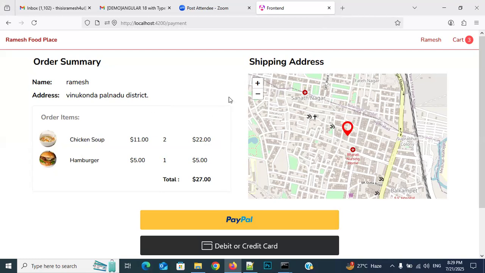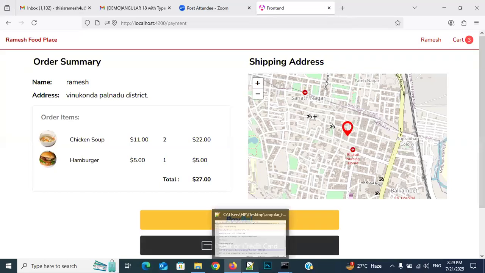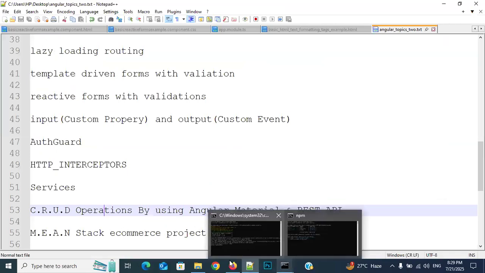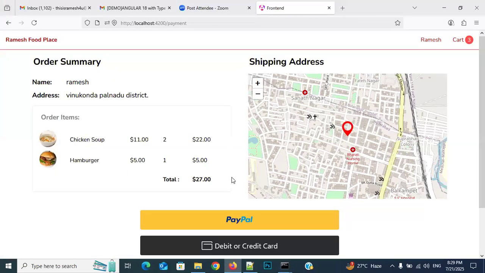So is this purely real-time work or not? Respond, everyone. PayPal payment is there, and the maps are there. Then login and authentication functionality is there. Search functionality is there. Checkout functionality is there. The food details page is there. Everything is real-time work or not? Respond, everybody. Okay, everyone, so that's how I will teach you. Hope everybody understands, right, everyone?